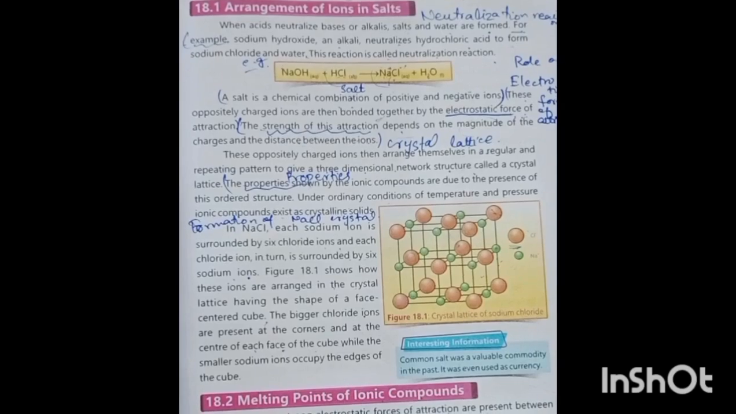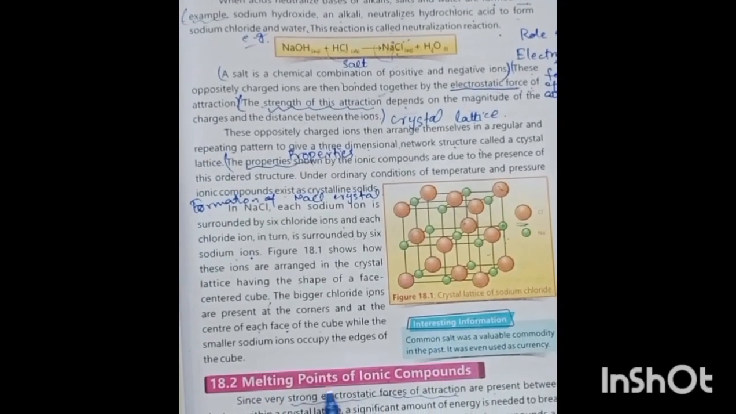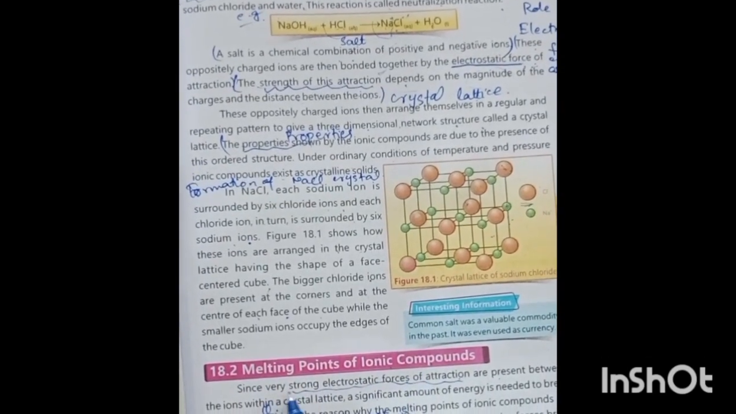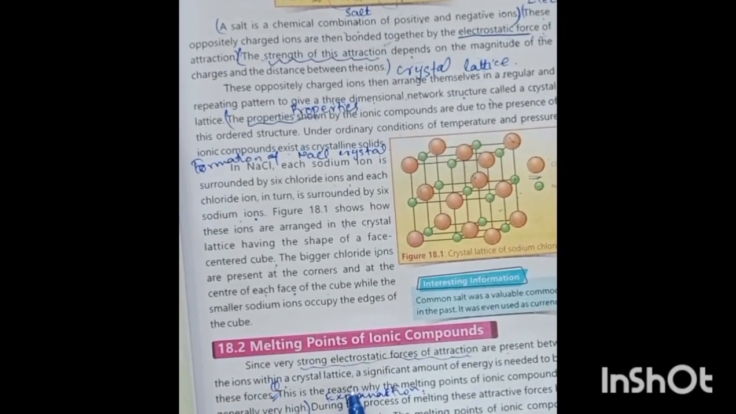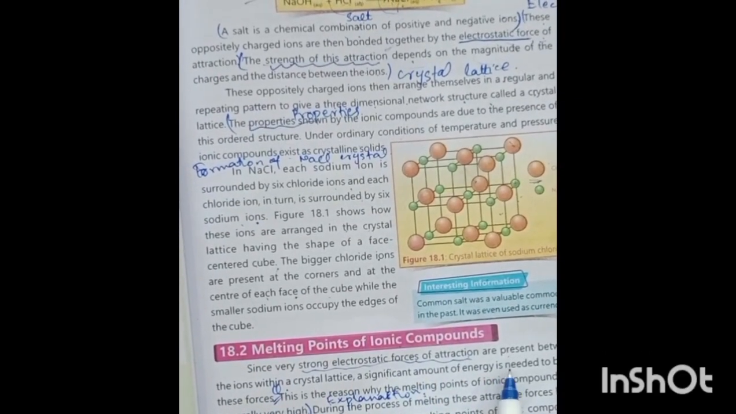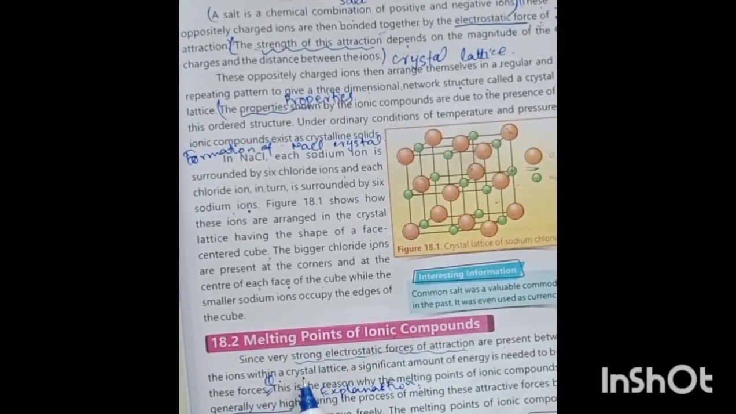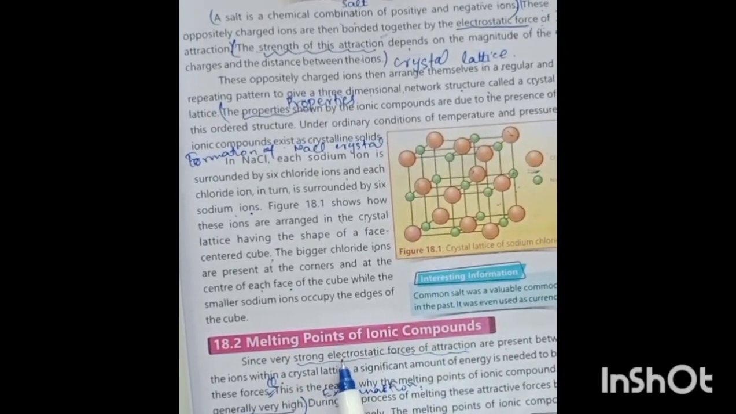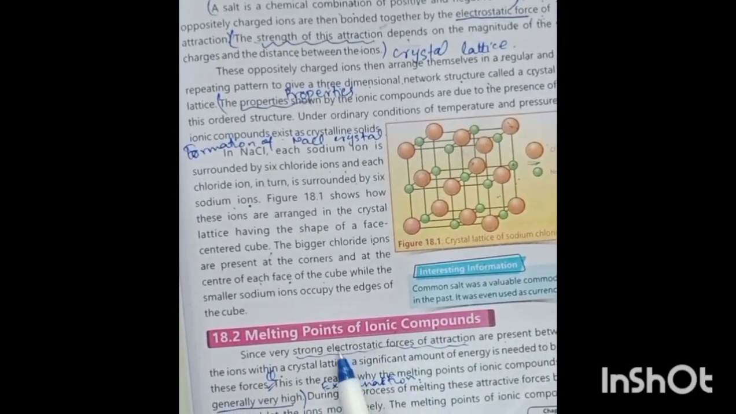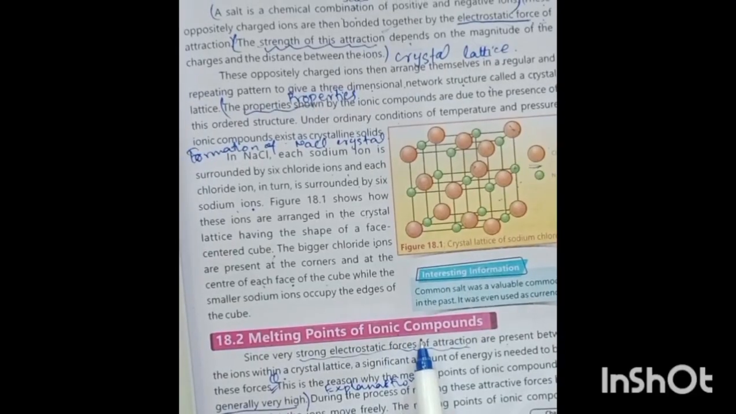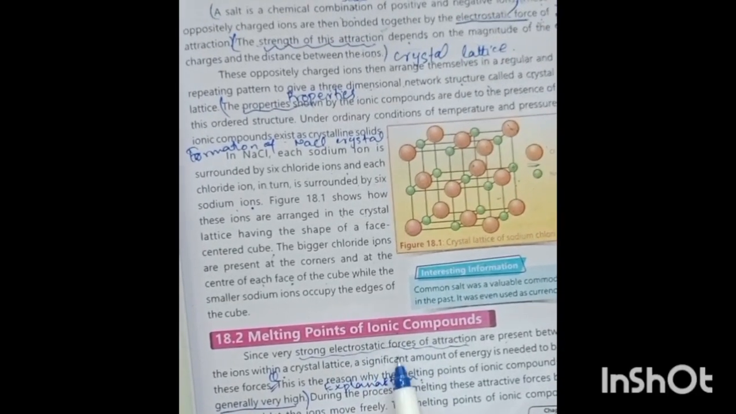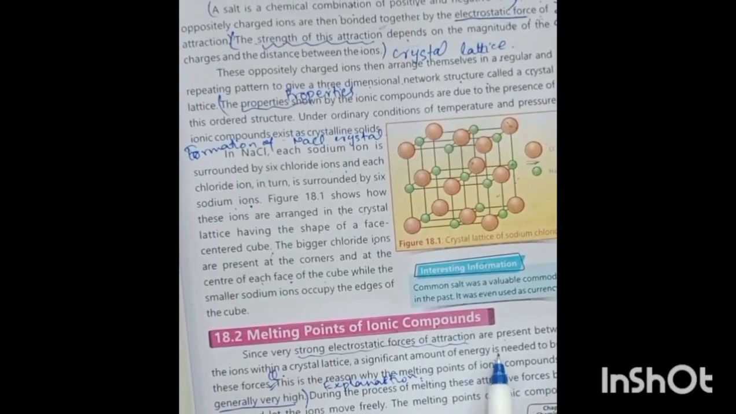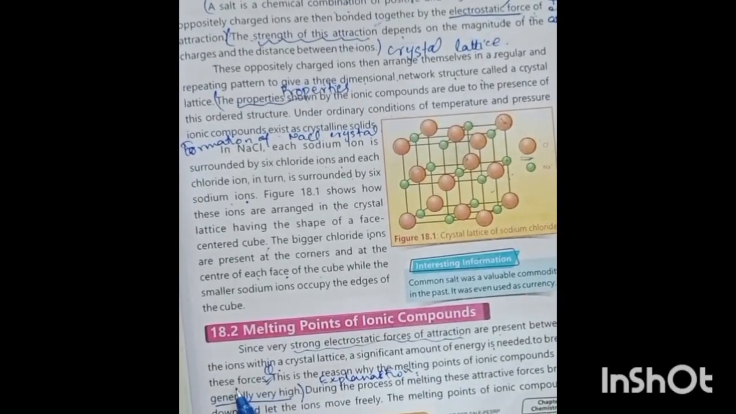Okay, class. The second topic is 18.2, melting point of ionic compounds. Since very strong electrostatic forces of attraction are present between the ions within a crystal lattice, a significant amount of energy is needed to break these forces. As we studied, sodium chloride has a significant amount of electrostatic force of attraction in topic 18.1. Therefore, a significant amount of energy is needed to break down these forces.